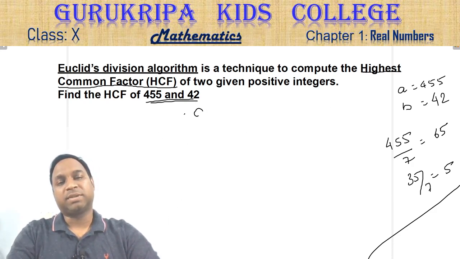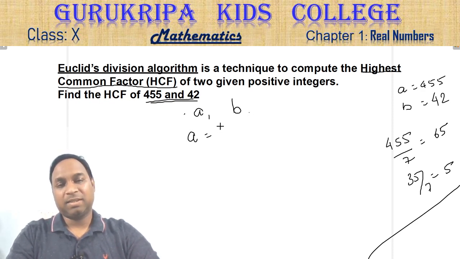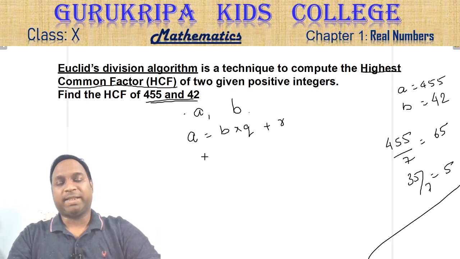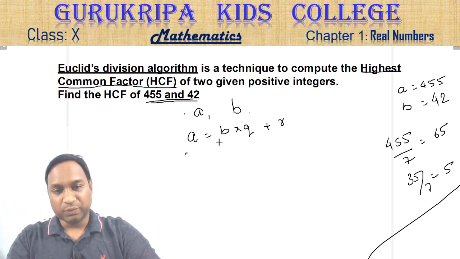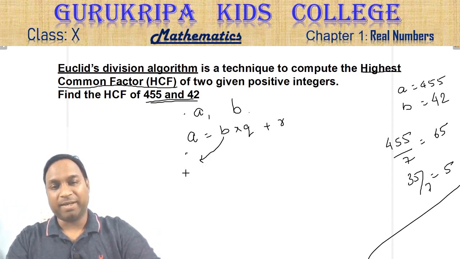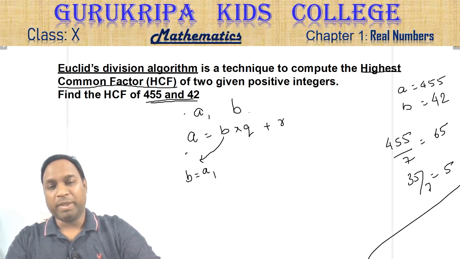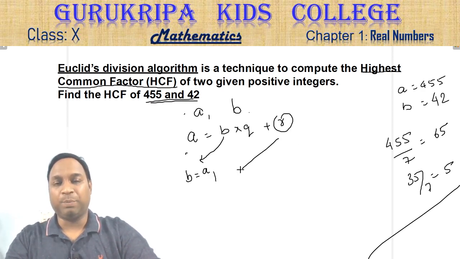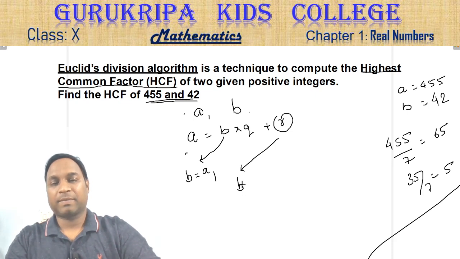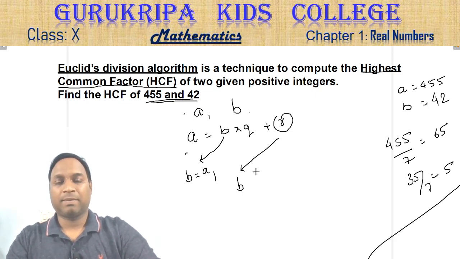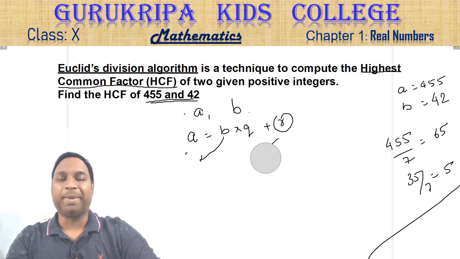You have two numbers A and B. When you divide A by B, you get a Q over here and one R over here. To find the HCF after this division, what will you do? This B will become the new A, A1, and this R will become the new B.